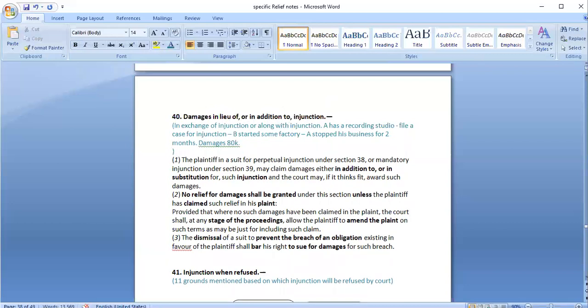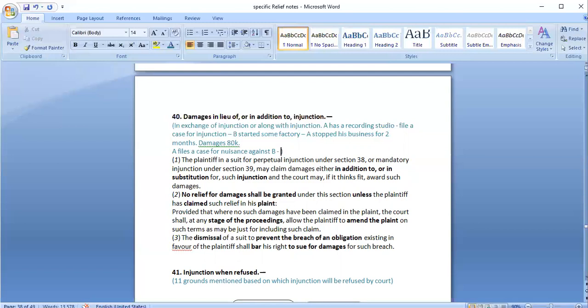Sometimes what happens is that A files a case for nuisance against B. But he knows that maybe it may not be possible for court to grant an injunction order.